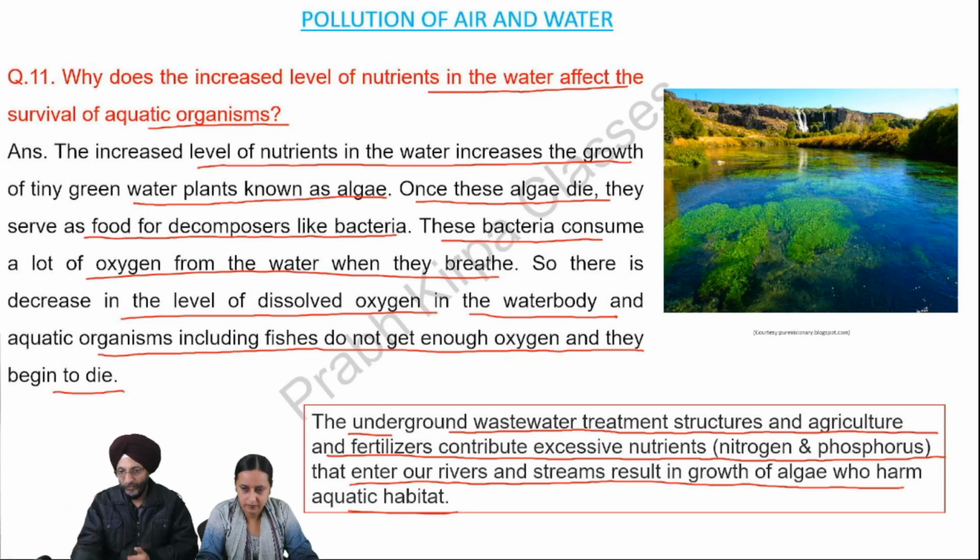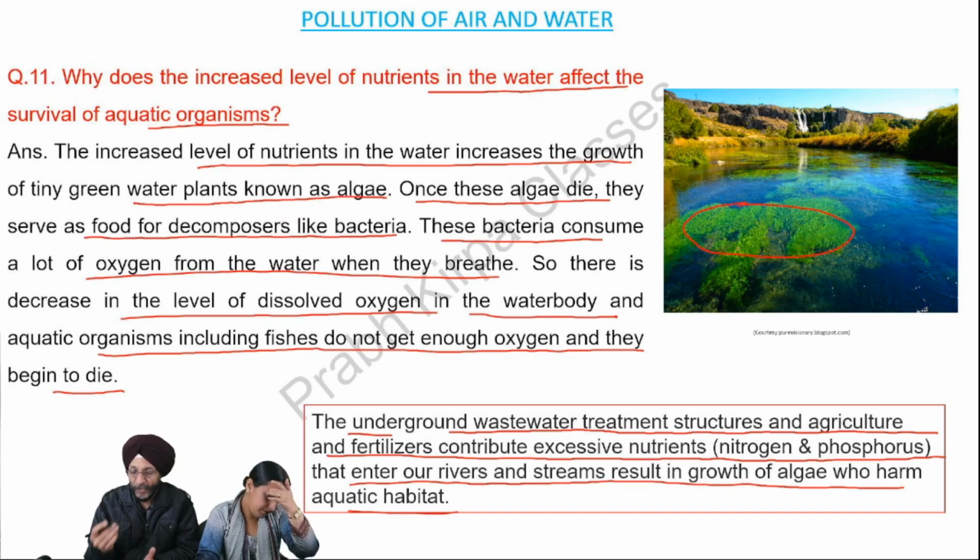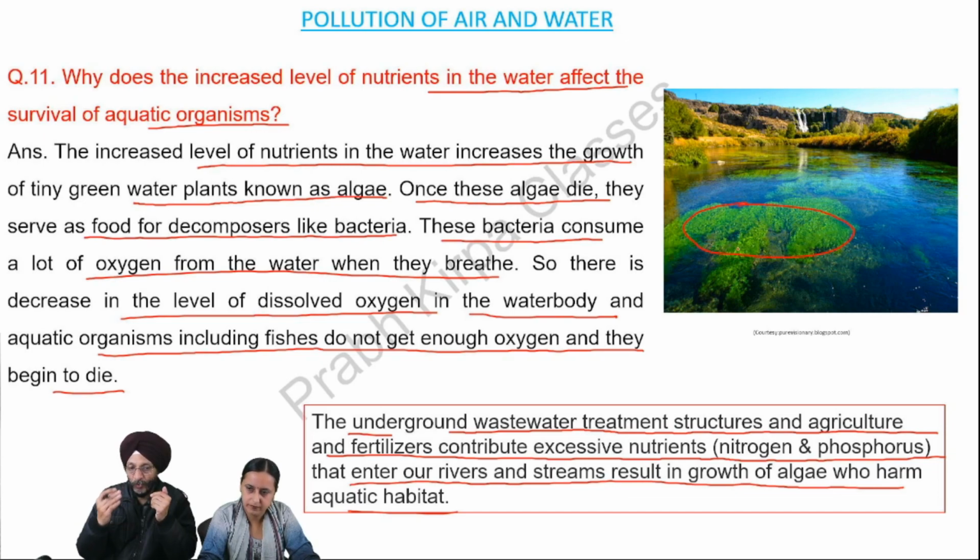When there is the growth of algae, you can see this is the growth of algae. When they grow, they harm the aquatic habitat. How do they harm? When these algae die, they become food for what? They become the food of bacteria. When bacteria come into the picture, they consume a lot of oxygen.